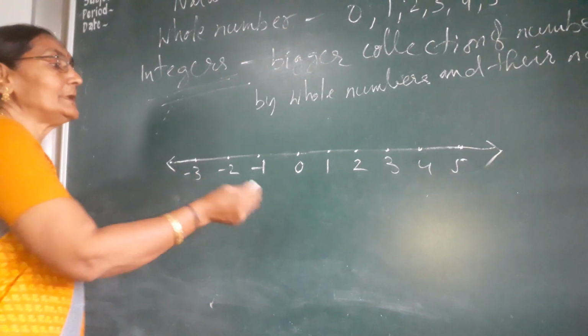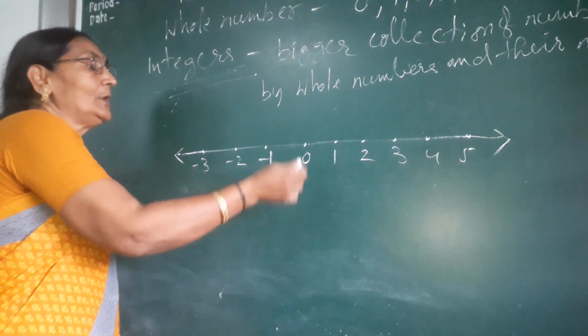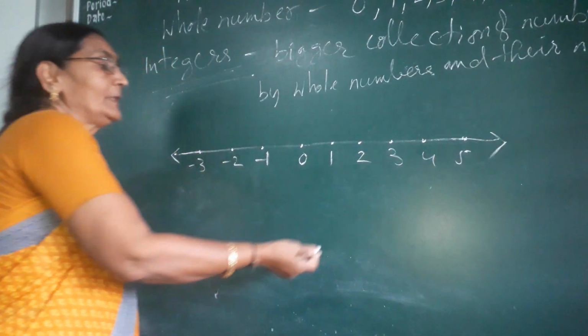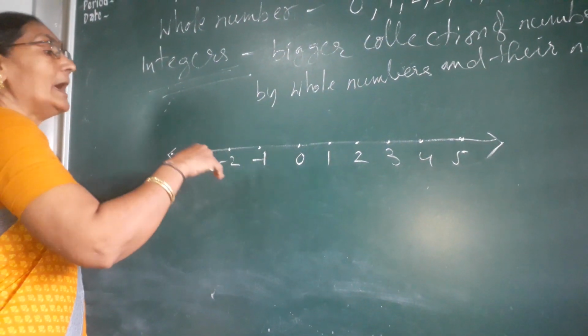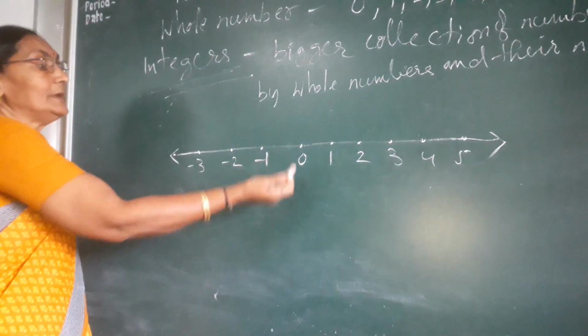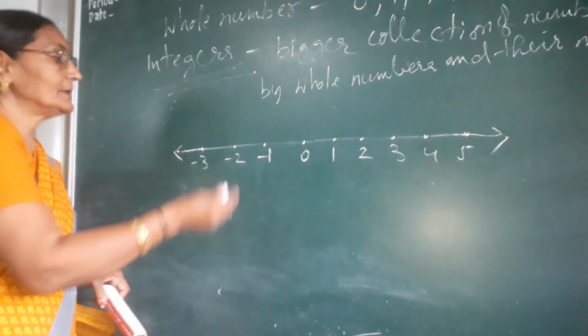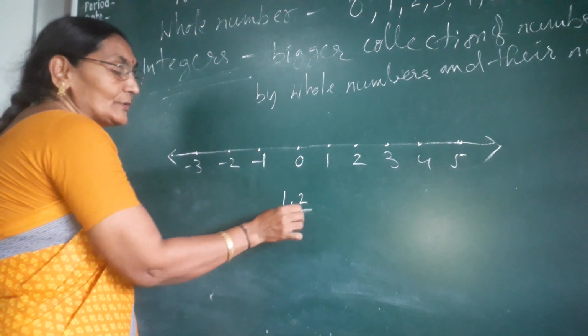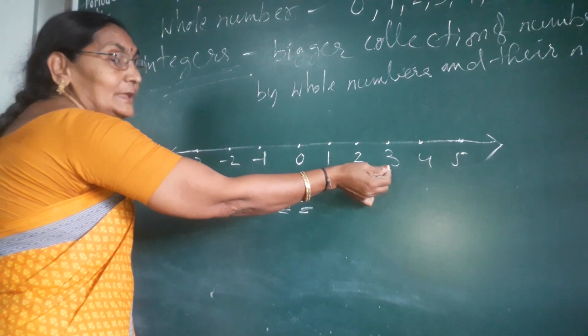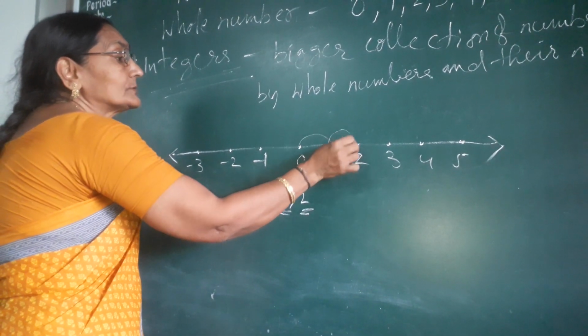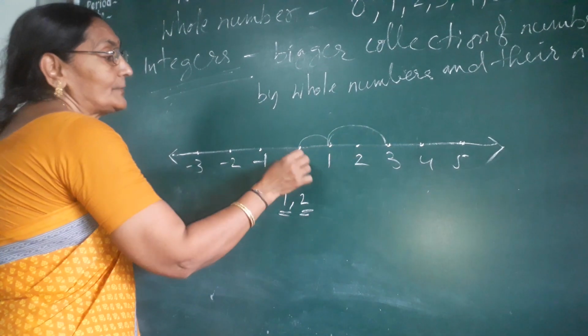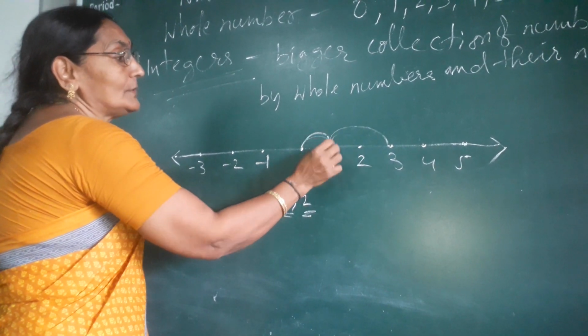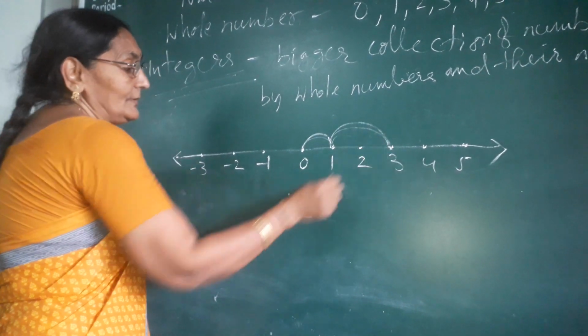If we add a positive number, we move to the right-hand side, and if we add a negative number, you will move to the left-hand side. Suppose you add 1 and 2. Both are positive numbers, so you move to the right-hand side. 1 plus 2 means it will come 3. First you go to 1, then 2 more, then it will come 3.